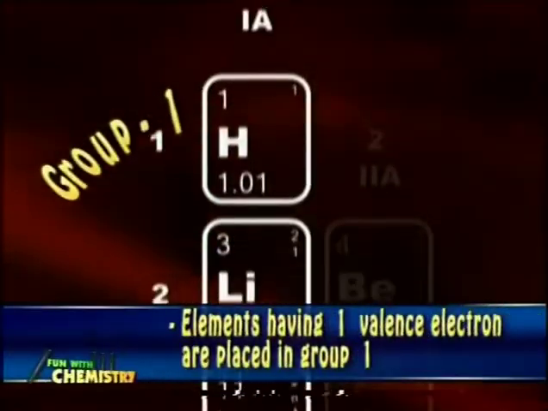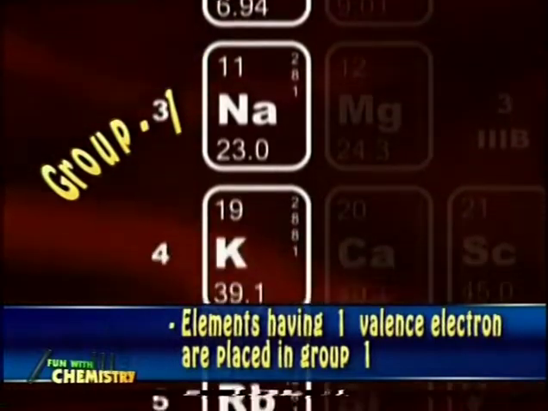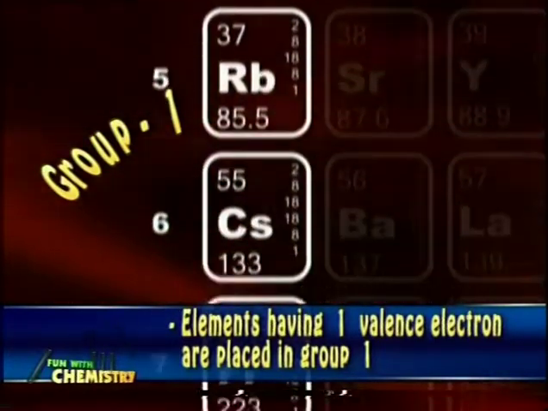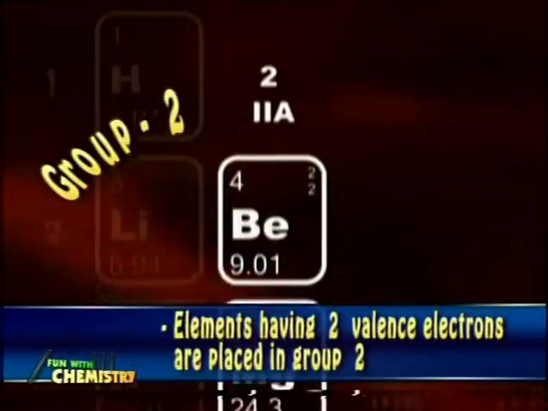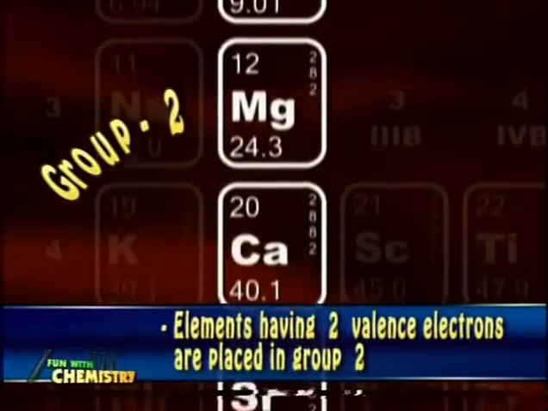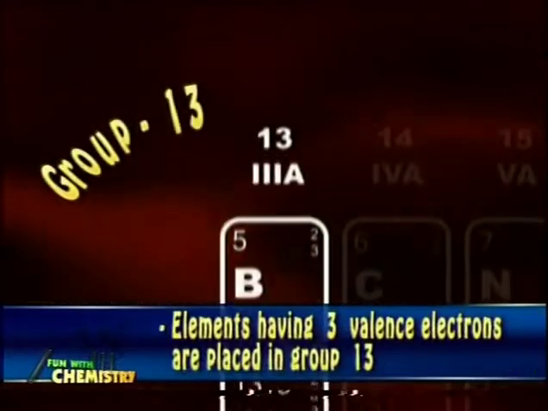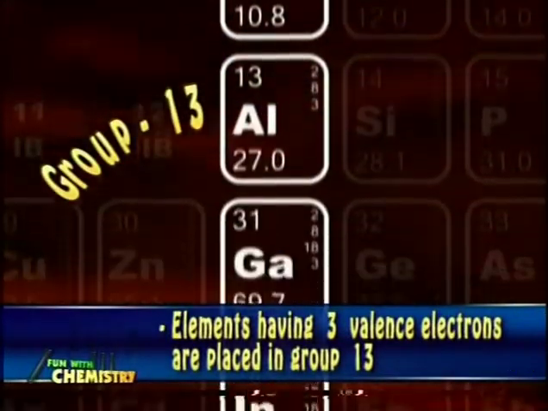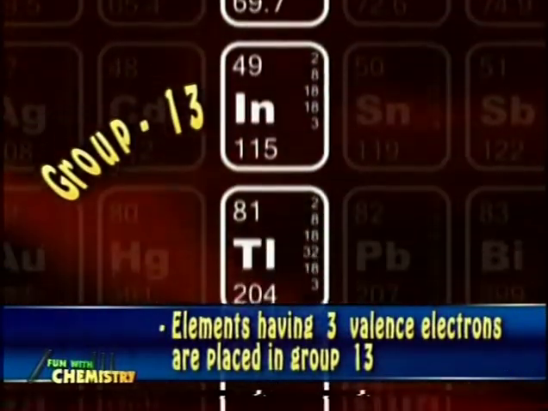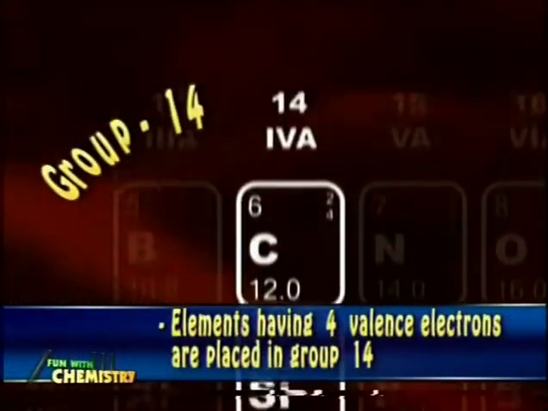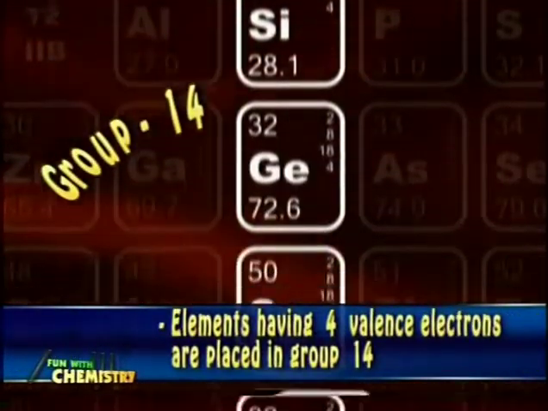Now elements in the first group have 1 valence electron. Elements in the second group have 2 valence electrons. Elements of the 13th group have 3 valence electrons. Elements of the 14th group have 4 valence electrons.